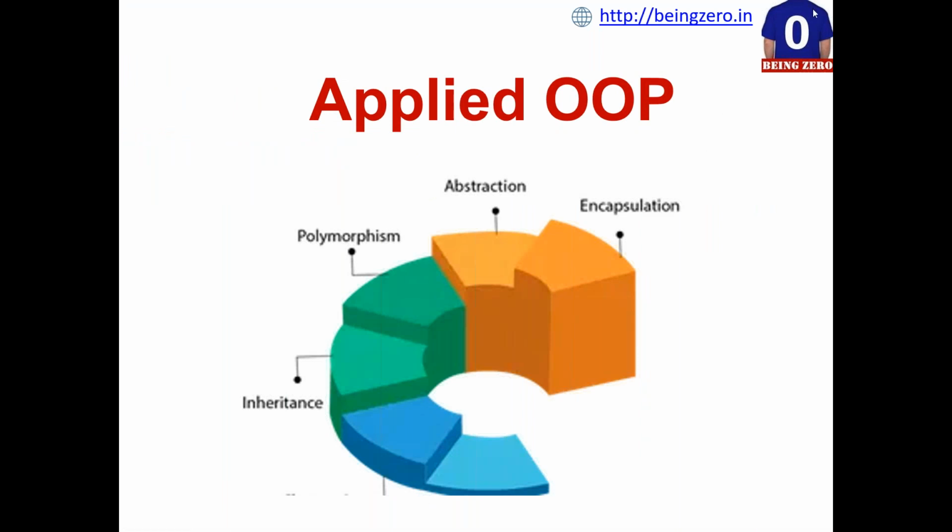So here we are going to talk about object-oriented programming concepts, not from the theoretical angle, but we will talk about why these concepts are important and where they get applied in real-world software. So this class's main focus is to understand the real-world applications of object-oriented programming concepts. We all know there are four OOPS concepts that we talk about: inheritance, polymorphism, abstraction, and encapsulation. Today we will understand them in detail from the application point of view.